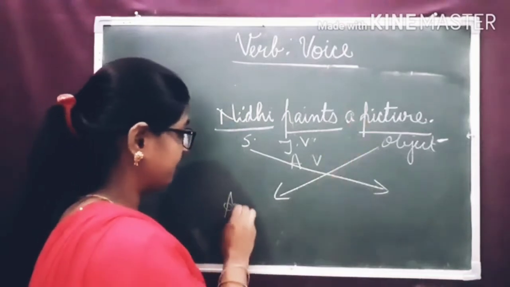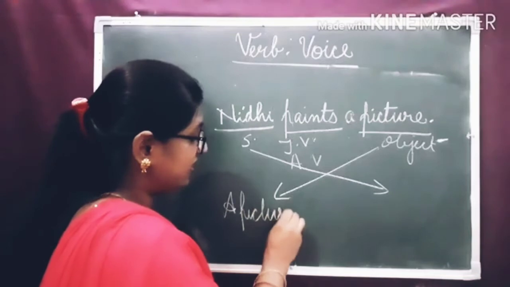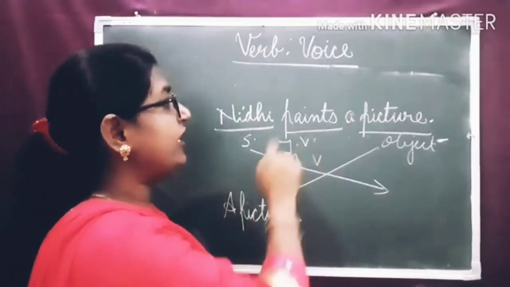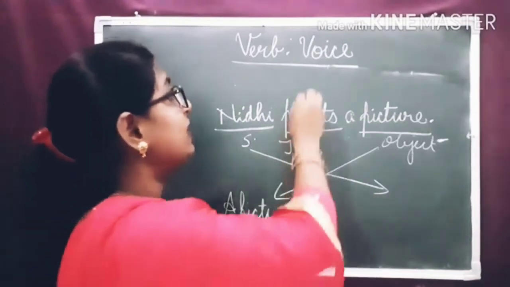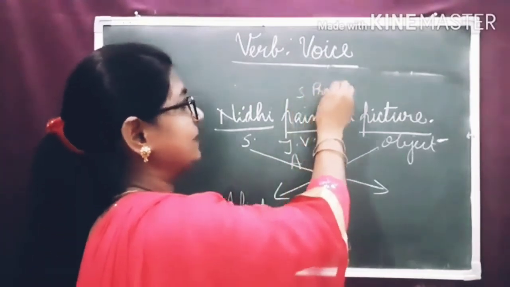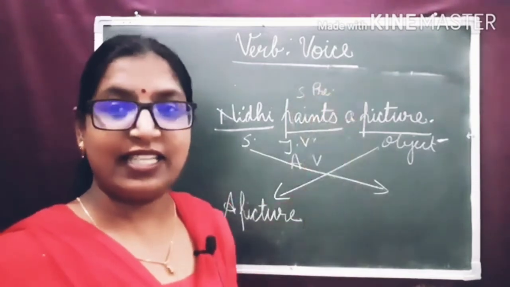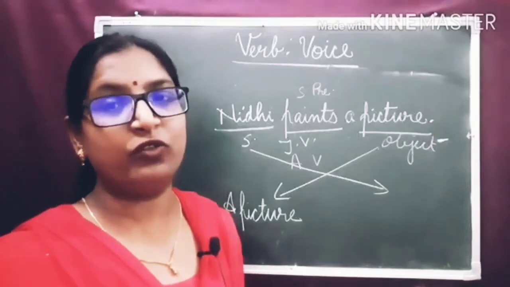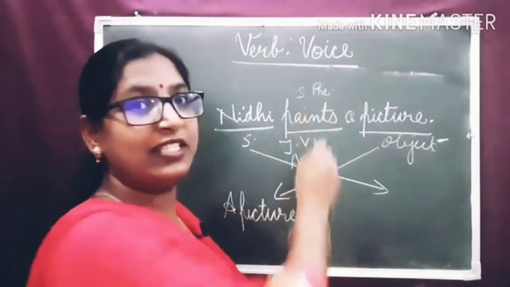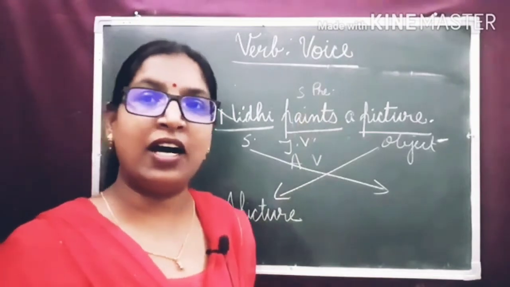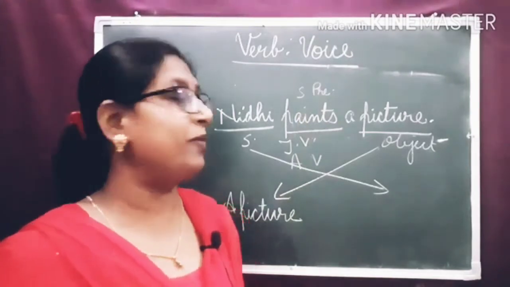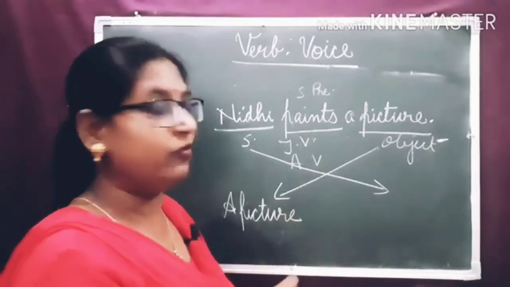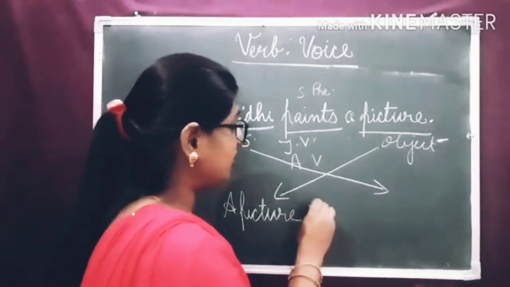So what is the subject here? The object is a picture. A picture becomes the subject in the passive voice. Clear? And now here paints is a verb in simple present tense. As we have learned in the table, according to the tense, we change the form of the verb in passive voice. In simple present tense, we use is, am, are plus the third form of the verb, if you remember. So, a picture is a singular subject, so a singular verb will be suitable with it. That is, a picture is.